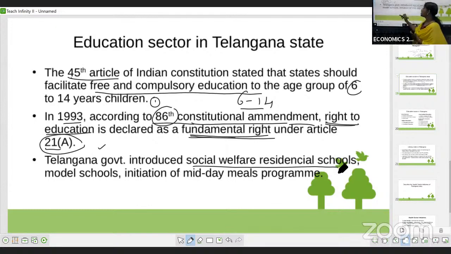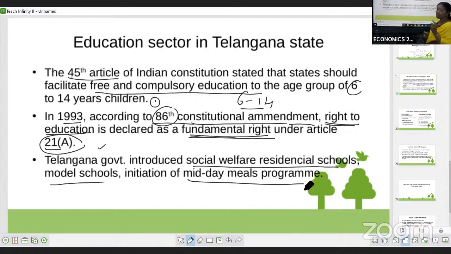They started model schools also. And they started one program, that is the midday meals program, which means the children who go to government school get the midday meals, the lunch they are provided.